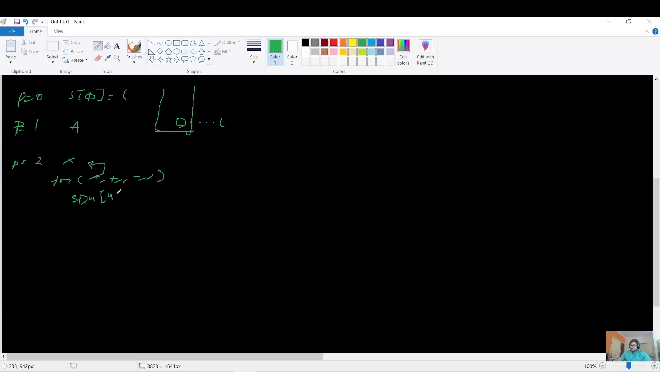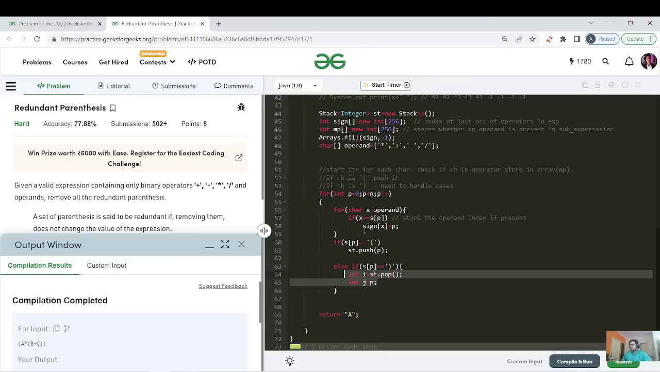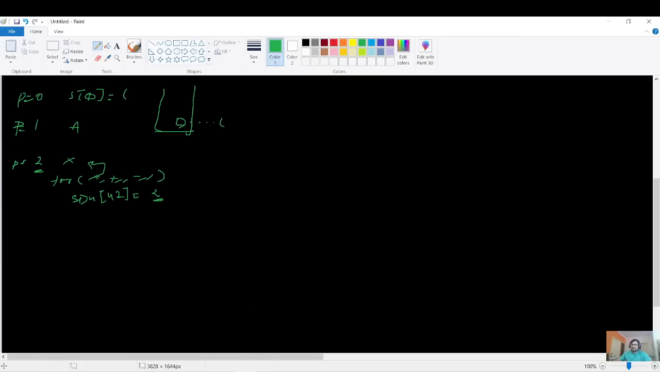So I will do sign of 42 is 2. That's the index, it is actually the index. So that's what is happening here. Let me show you again. So it's sign of the character's ASCII value equals the index, and that is why we have made the sign array of size 256, because there are only 256 ASCII values, right? Similarly for mp, 256. Okay, let us proceed ahead.